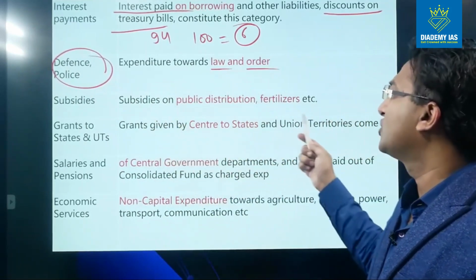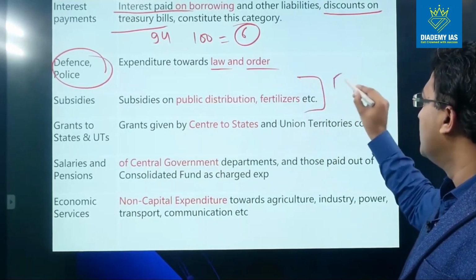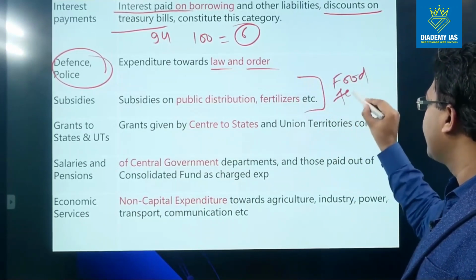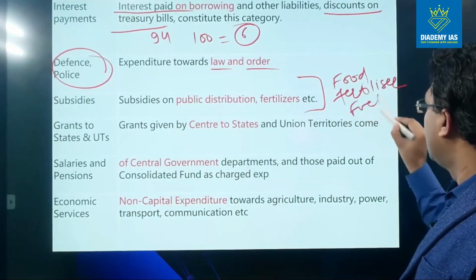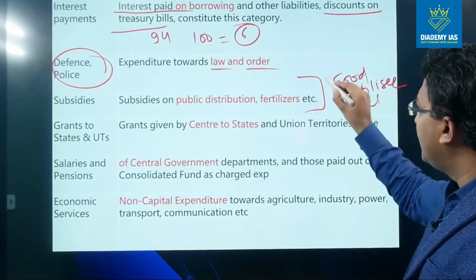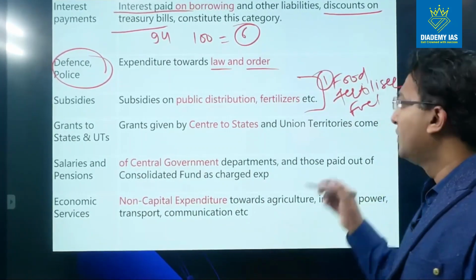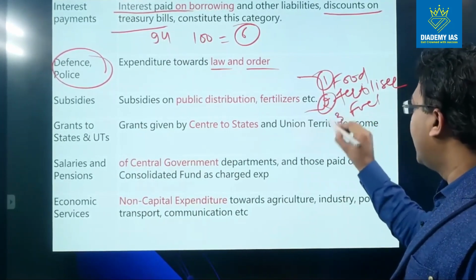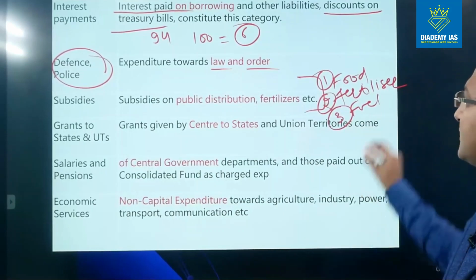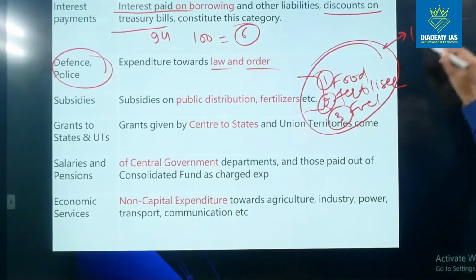Subsidies on the public distribution, fertilizer. So primarily there are three kinds of subsidies: subsidy on food, fertilizer and fuel. The highest amount of subsidy is given to the food sector in the form of the public distribution system. The second highest subsidy is given to fertilizer and the third highest to fuels. This is the ranking as per the latest economic survey and budget.